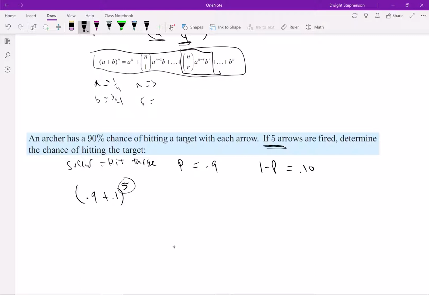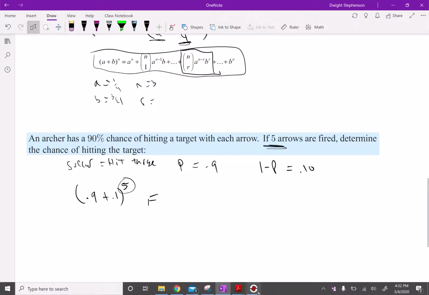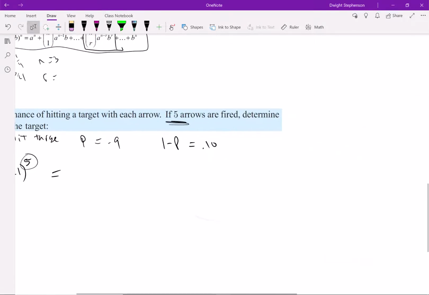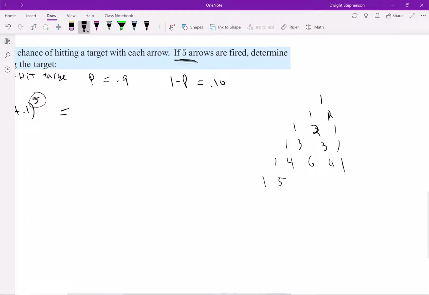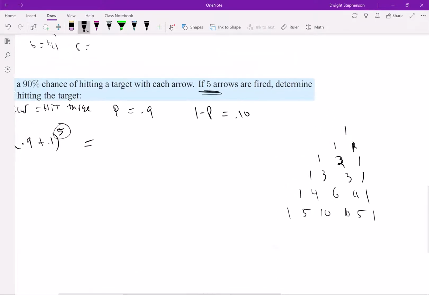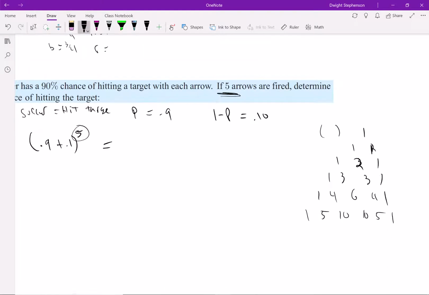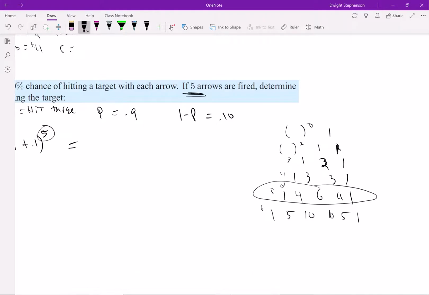And then we would just go ahead and expand this thing using binomial theorem, which I guess we'll go ahead and do. So we can go ahead and draw our Pascal's triangle if this helps you do it. If it doesn't, then you can use the formula. Hopefully you have your Pascal's triangle not memorized, but know how to at least get it. We're doing a 5th trial, which means this is whatever to the 0 power, this is squared, 3rd power, 4th power, 5th power, 6th power. We're doing 5th power, so we're going to use this. Those are going to be our coefficients.